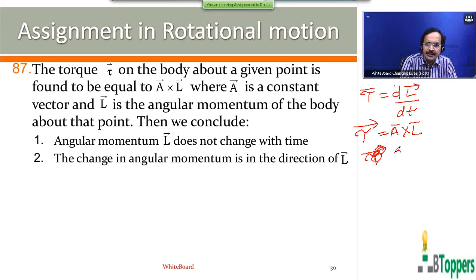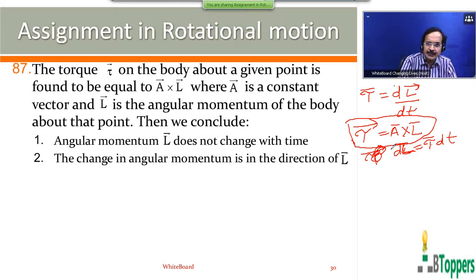So from dL bar, that is change in angular momentum for a small interval of time dt, can write tau bar into dt. For a body performing rotational motion, direction of change in angular momentum is same as the direction of torque, because tau bar is given to be A bar cross L bar.